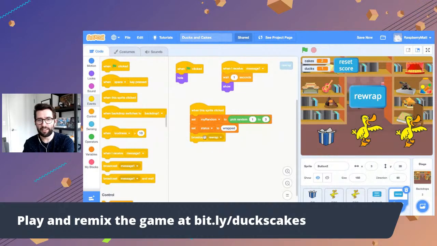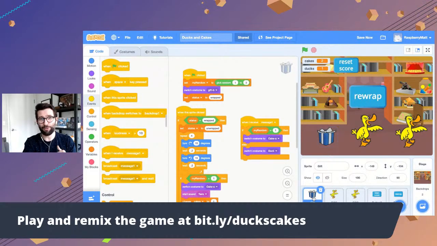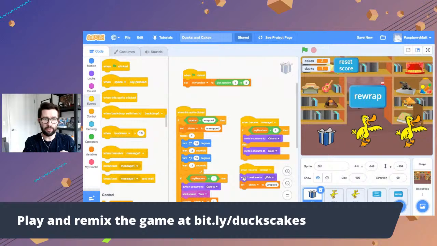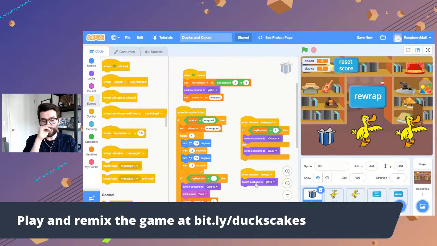Let's go into a gift and now figure out how to get that gift to listen for that rewrap signal and then rewrap itself, okay? So we'll do that with just the first gift for now, and we'll see if we can get it to work, okay? So when I receive, it's listening for something. When I receive rewrap, then what we want to do is we take this one bit here. Sorry, let me just duplicate that. Okay. Yep, like that. And we don't need this block here because we do that on the other one. Okay, so when I receive rewrap, switch costume back to gift B.